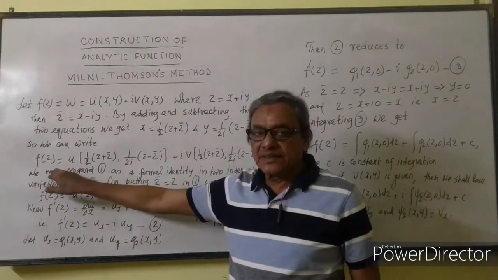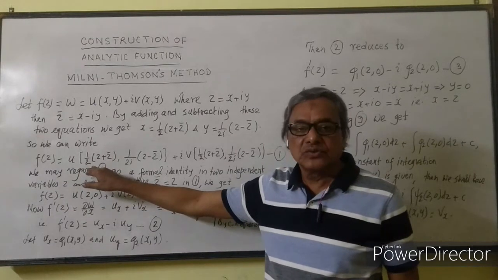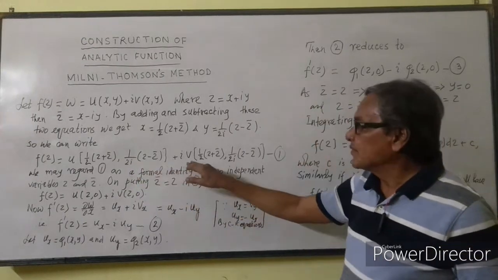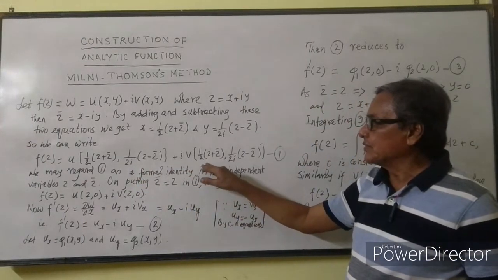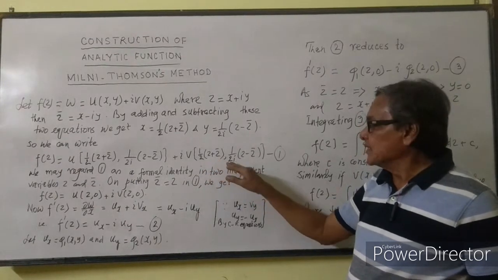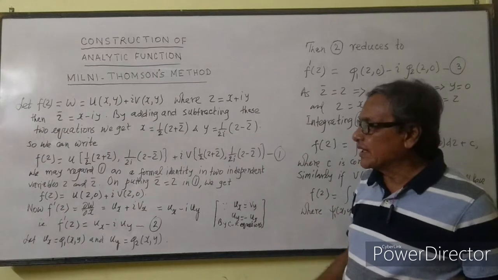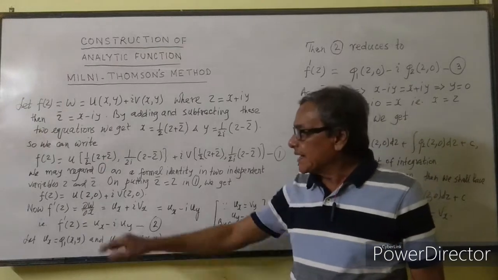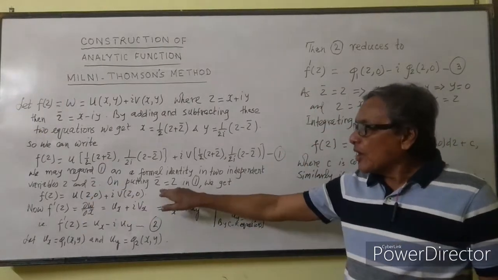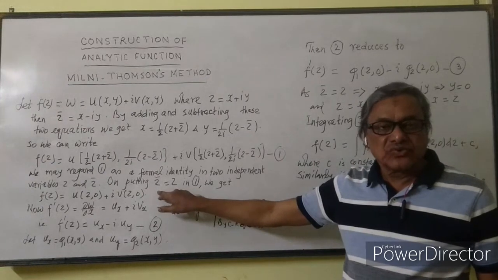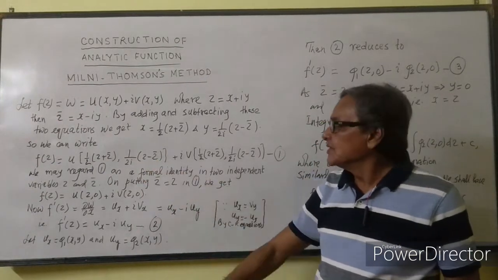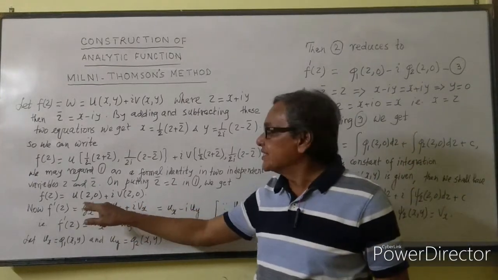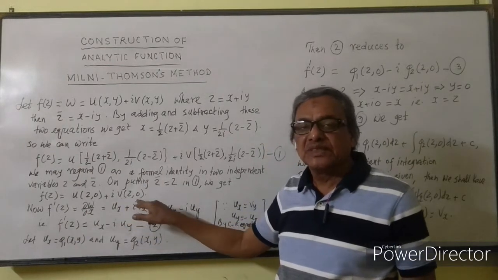So we can write f(z) = u((1/2)(z + z̄), (1/2i)(z - z̄)) + i v((1/2)(z + z̄), (1/2i)(z - z̄)). We may regard 1 as a formal identity in two independent variables z and z̄. Now we are going to put z̄ = z in this equation. On putting z̄ = z in 1, we get f(z) = u(z,0) + i v(z,0).